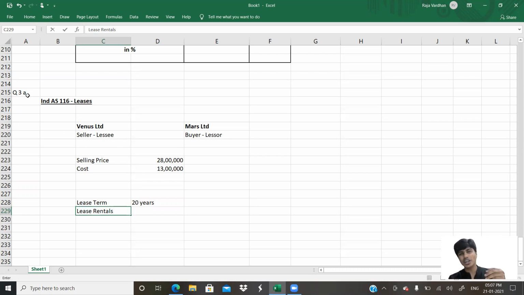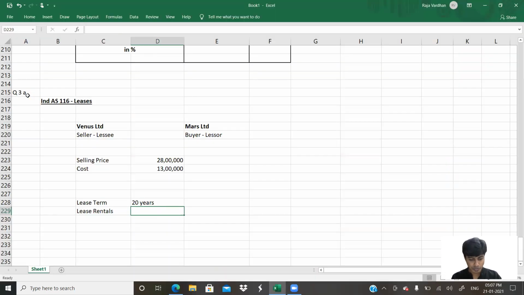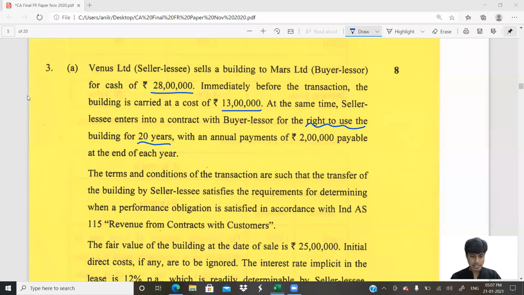You get that? In short, I told you sale and lease back is nothing but taking a loan. I've taken a loan from you. You are Mars, I am Venus. So I have to pay you lease rentals. Lease rentals is how much? 2 lakh per year. So how many years do I have to pay? I would have to pay 2 lakh rupees per year for 20 years. For 20 years, I would have to pay 2 lakhs each, at the end of each year.